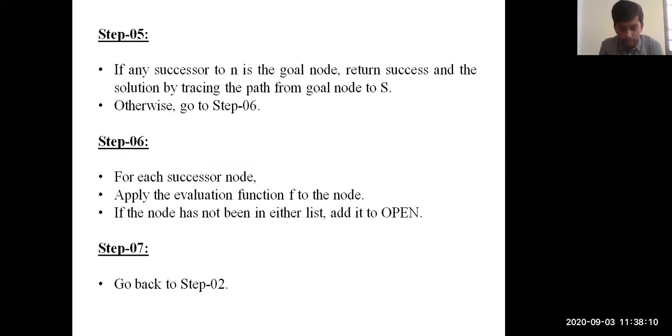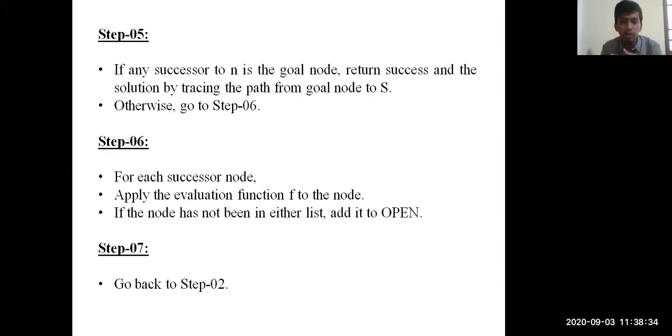And talking about step 5, if any successor to node n is the goal node. Suppose I am reaching from B to C or D, if I say C is my goal node or D is my goal node, return success and the solution, we will try to keep it in the closed list. Otherwise, we will go for the next step until we reach the destination path.